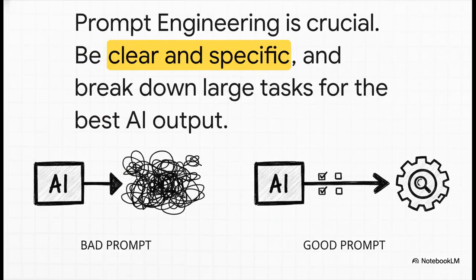But here's the secret sauce, and it's super important. The AI is only as smart as the questions you ask it. It's called prompt engineering, which is just a fancy way of saying you have to be good at giving instructions. Garbage in, garbage out, right? So instead of vaguely saying, make a button, you need to be specific. Tell it exactly what you want. Give me a Flutter elevated button, make it blue, put the word submit on it in white text, and round the corners by 8 pixels. That's how you get gold.